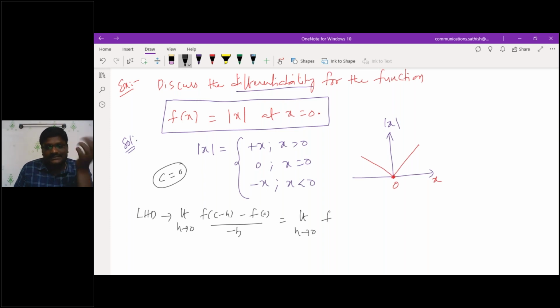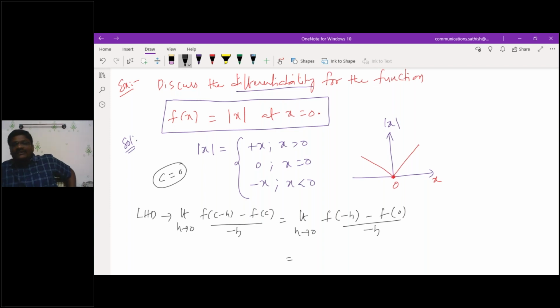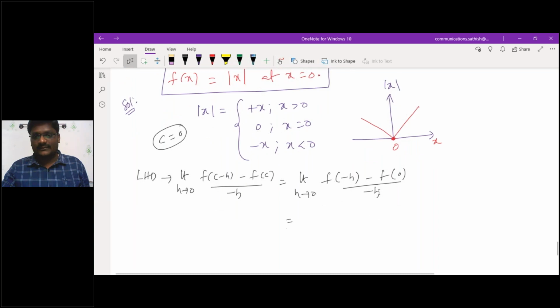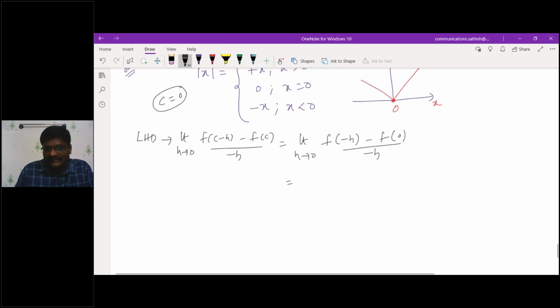If I substitute c in that, that is minus h, and my f of c is also f of 0. Can you tell me what is f of minus h? Your function f of x is what? f of x is mod x only. If I substitute in that, I just have to substitute it as minus h. That means mod of minus h minus f of 0.